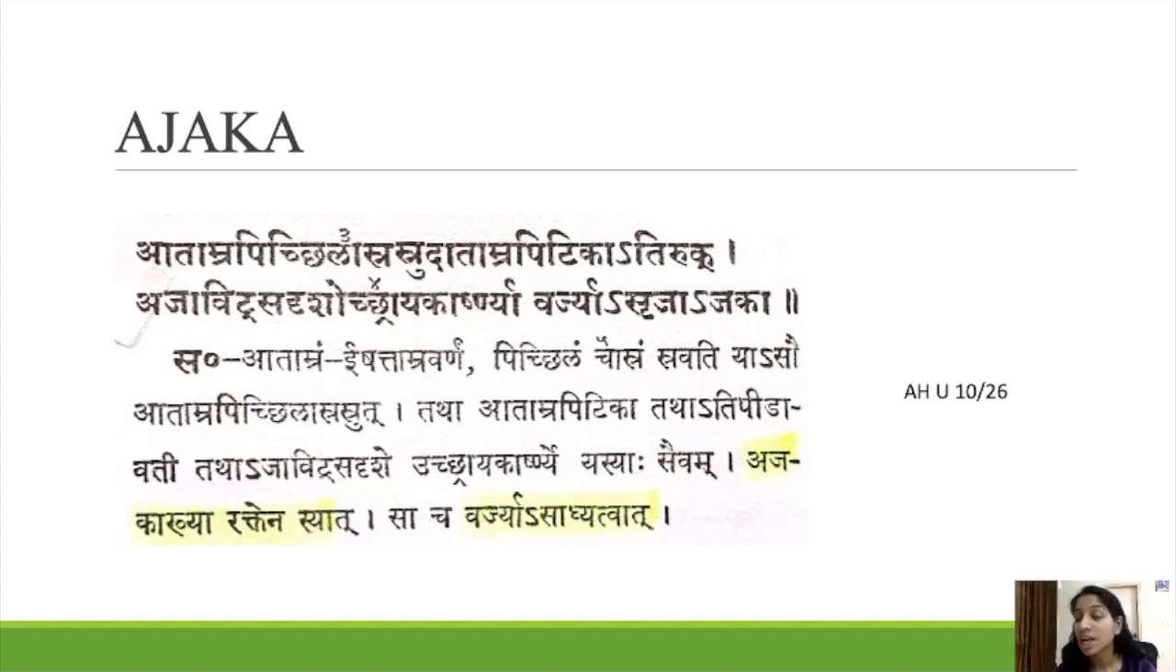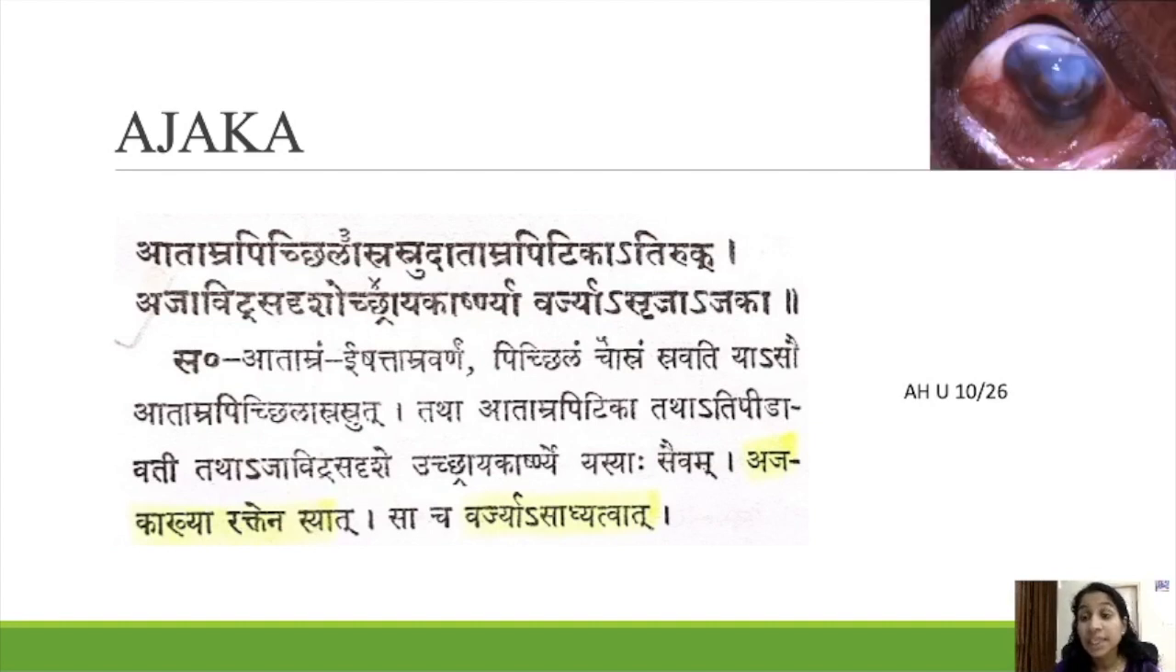Varjya, Asrija, Ajaka. So what you have to keep in mind is, in the Krishna Mandala you can see a projection from the Krishna Mandala like this, and it resembles Ajavit, excreta of the goat. That condition is known as Ajaga. This is anterior, this is the picture of anterior staphyloma.